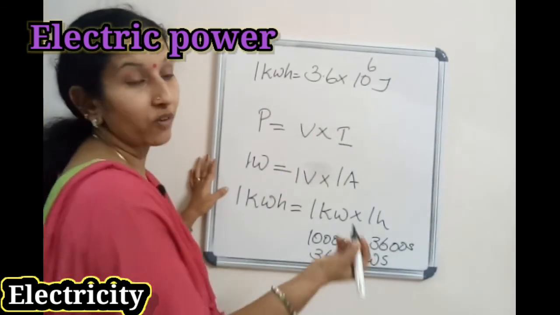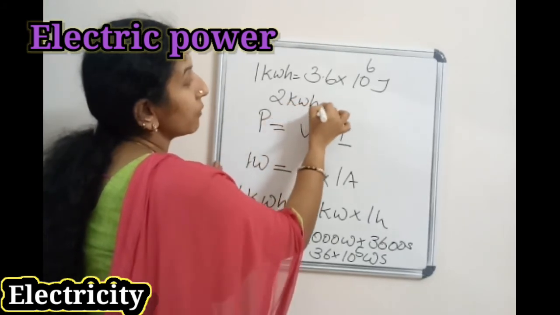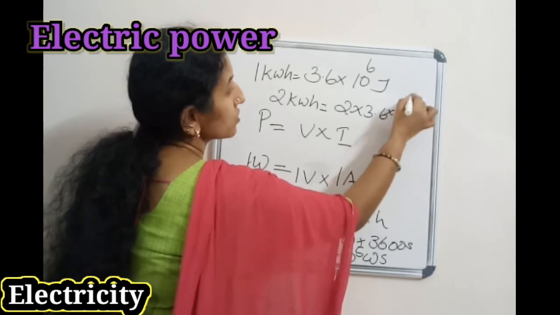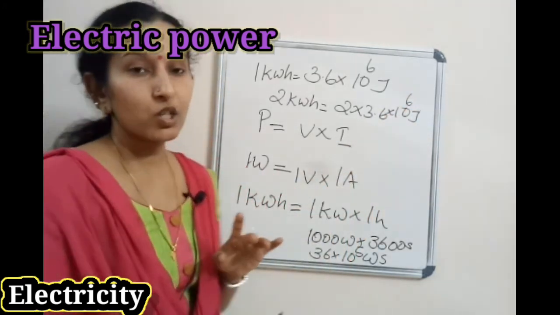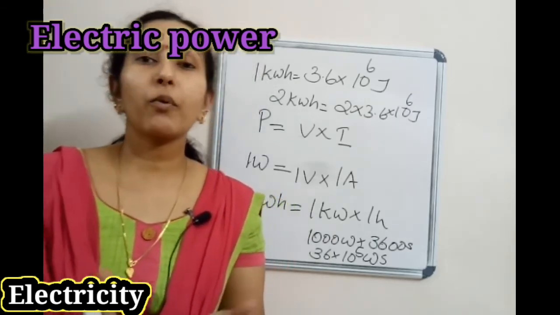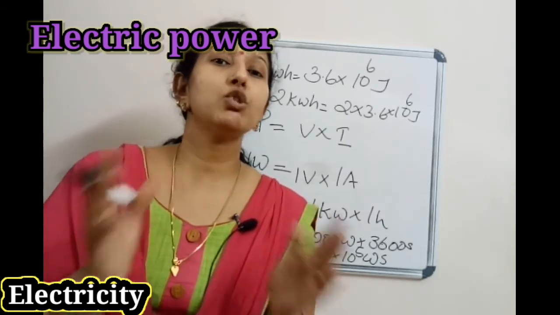So this relationship will help you to convert kilowatt hour into joule. For example, 2 kWh equal to 2 into 3.6 into 10 raised to 6 joule. So how to convert kilowatt hour into joule? Multiply that number with 3.6 into 10 raised to 6. Then you will get the answer in joules.